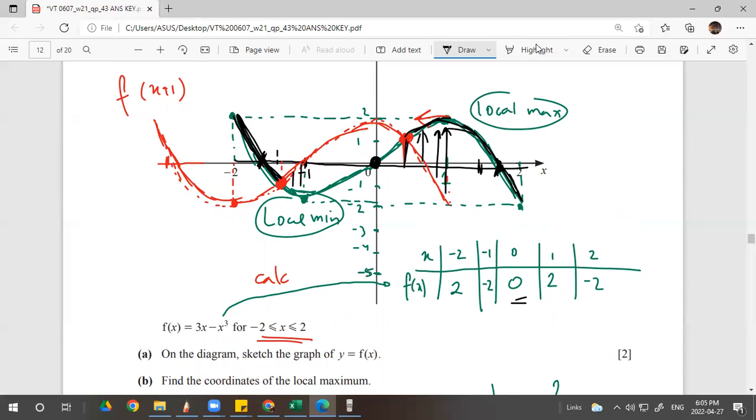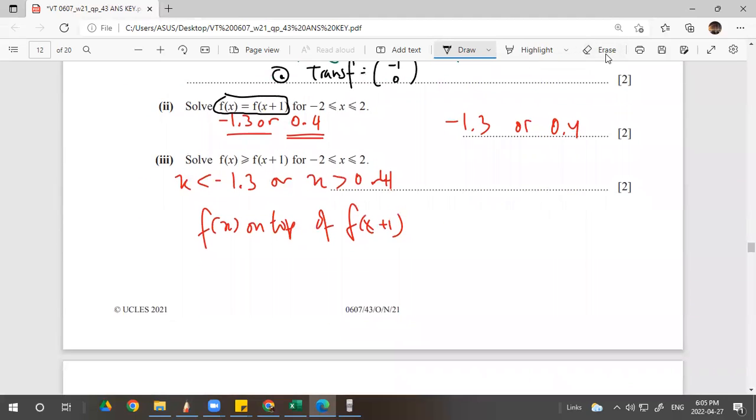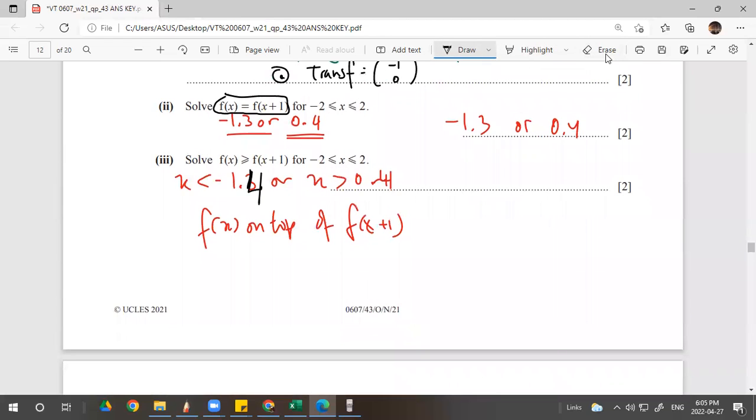So when x is less than negative 1.4, or when x, the keyword is here, when x is more than or equal to 0.4. Okay, negative 1.4 and 0.4. See, negative 1.4. Yeah, or 1.3, up to you. It depends on the neatness of your drawing, 3 or 4.